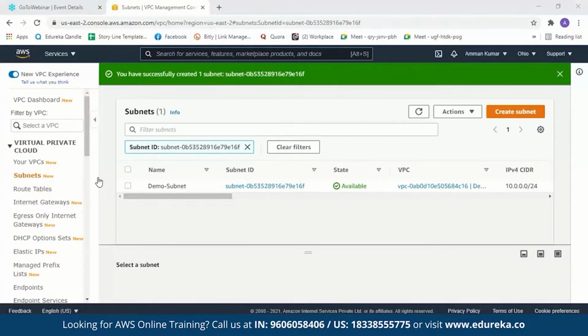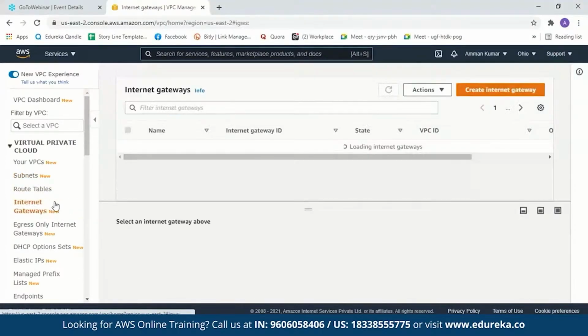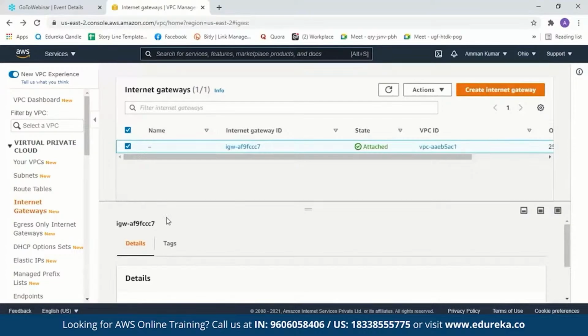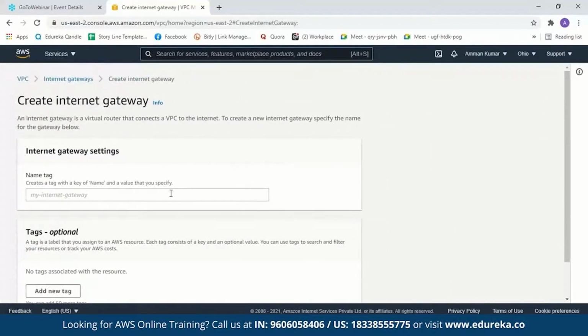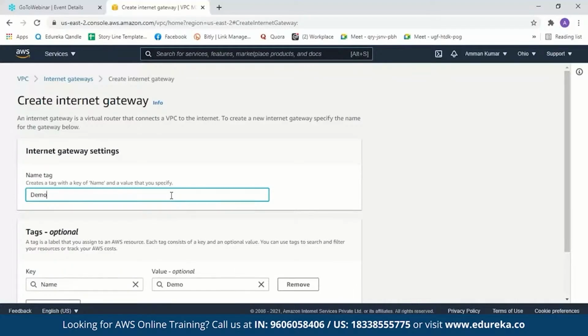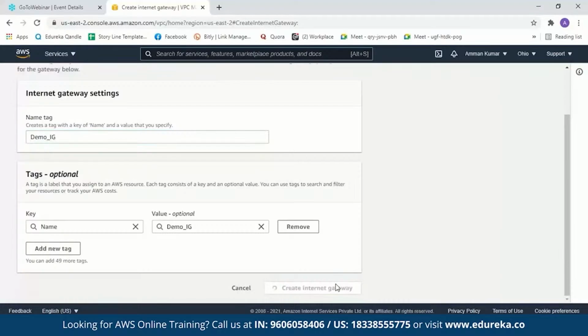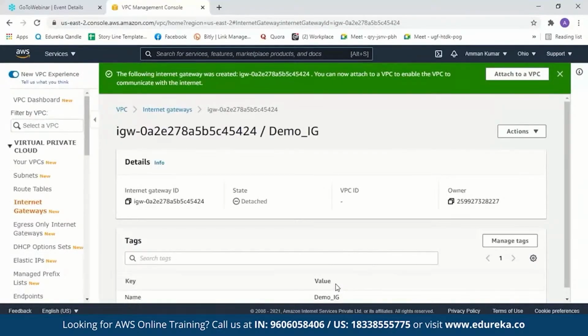Next we'll create our internet gateway. We'll get back to route table in a few minutes. Now as you can see, there is a default internet gateway, but we will go ahead and create our own internet gateway. So here it will ask us to name our gateway. Let's just name it Demo Internet Gateway and just create our internet gateway. It is very simple. Now our internet gateway is created.